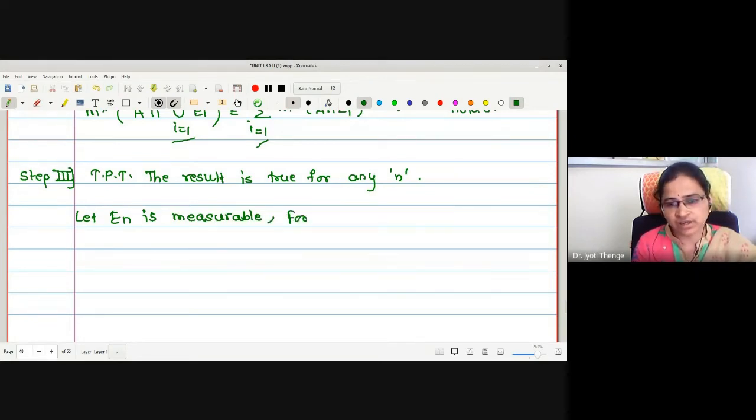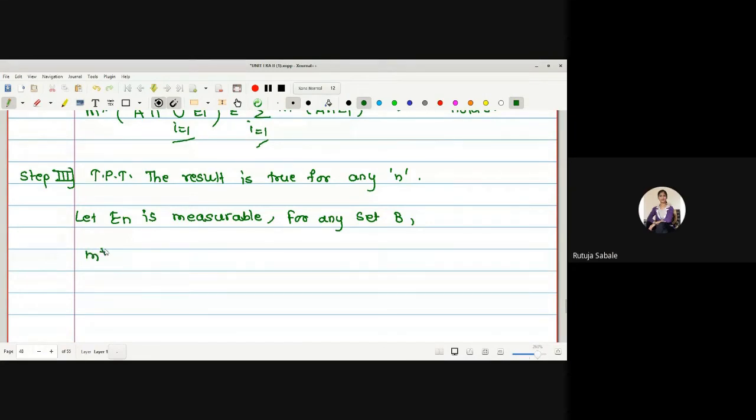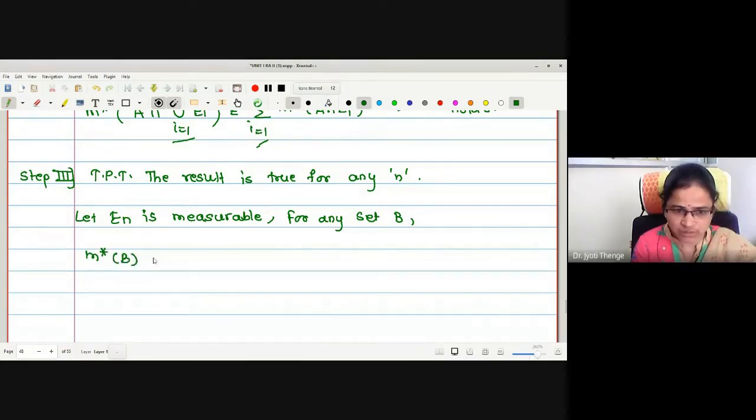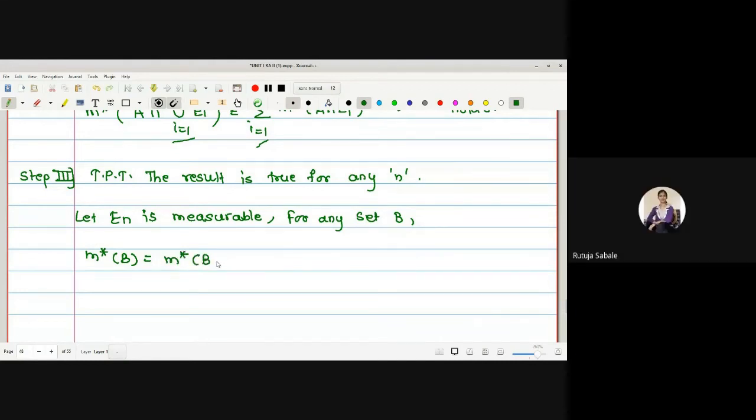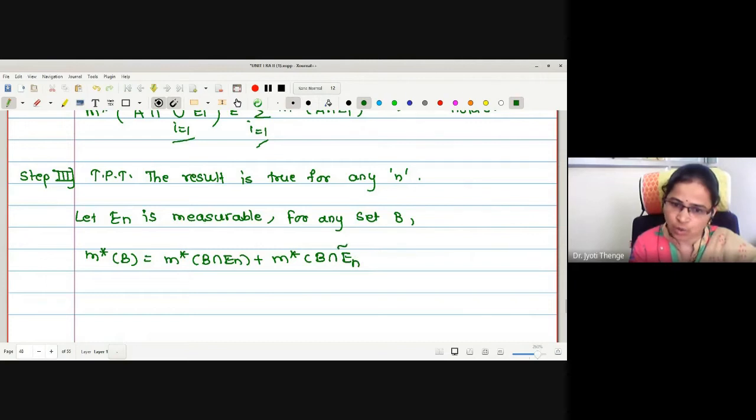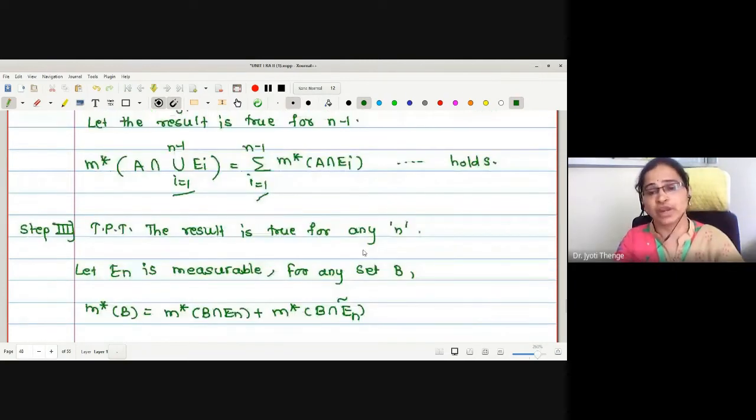For any set B, m star of B is equal to m star of B intersection E_n plus m star of B intersection E_n complement. This is true for any set B.